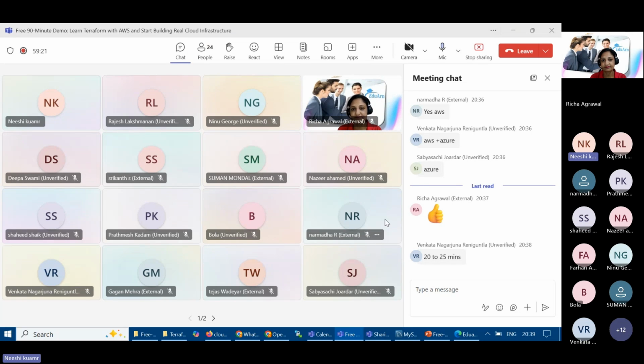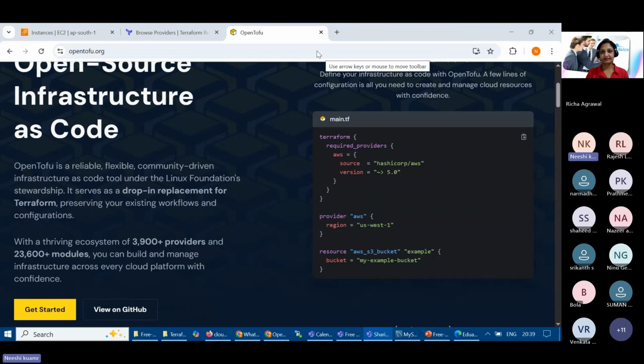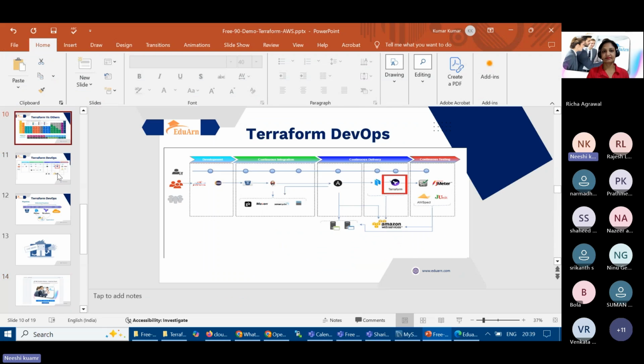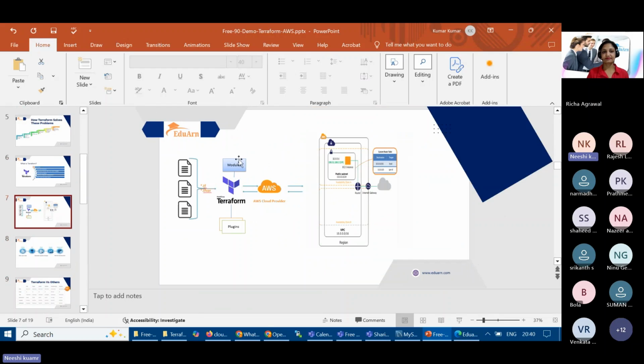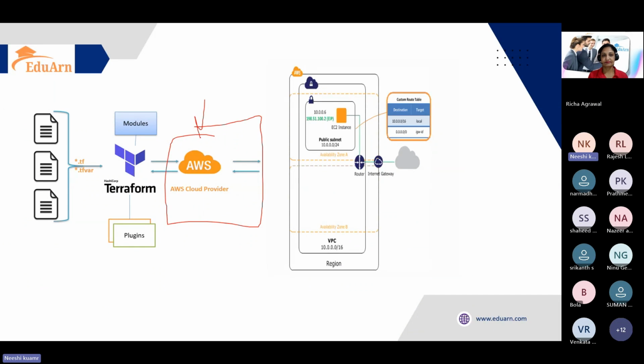Now let's launch that with Terraform, and without any error, we'll be able to see it in less than 5 minutes. Less than 5 minutes, including creating the networking, A to Z configurations, and many more. First thing first, once you log in and want to do something with Terraform, a provider is needed, as I mentioned in the architecture. Here you can see we require AWS. In our demo we are covering Terraform with AWS, so an AWS account is required, either free tier or paid. We just need an AWS account with access to create resources.